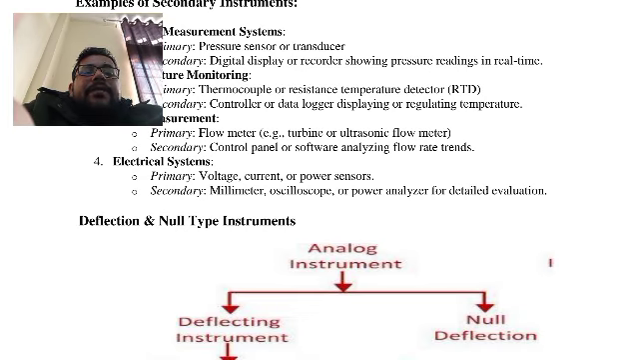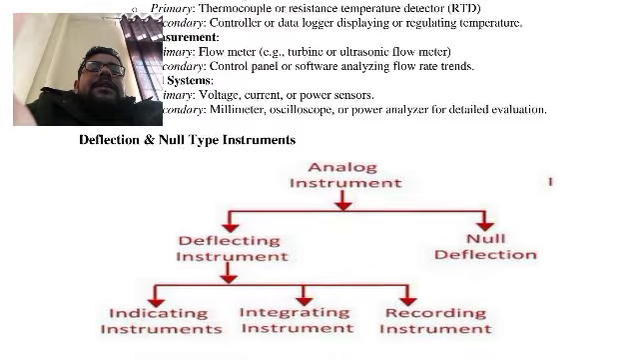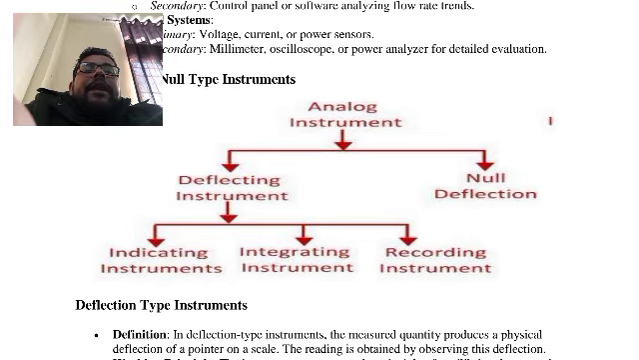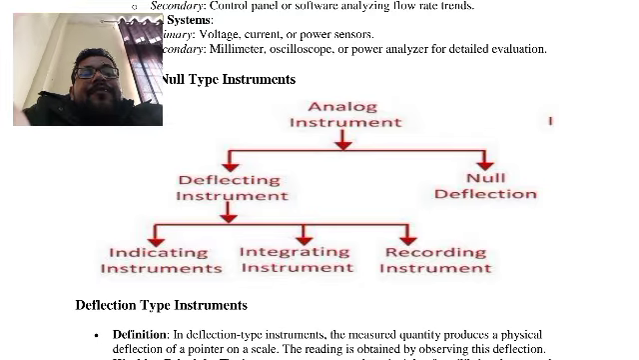Next we will discuss the null type and deflection type instrument. These are part of analog instruments. We can categorize analog instruments into two ways: first, deflecting instrument; second, null type instrument. Again, deflecting instruments we can categorize into indicating instrument, integrating instrument, and recording instrument.